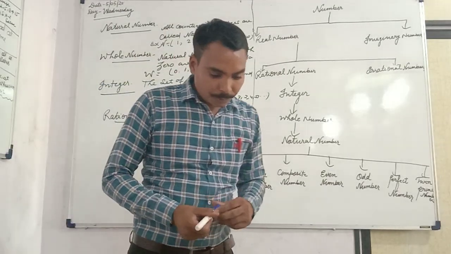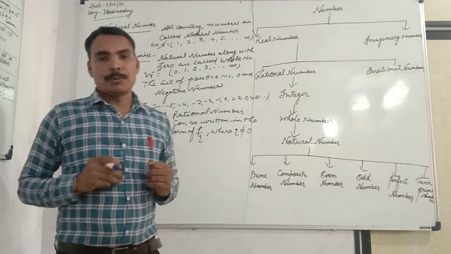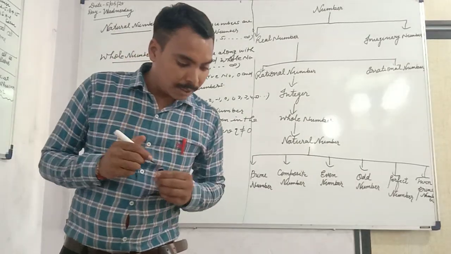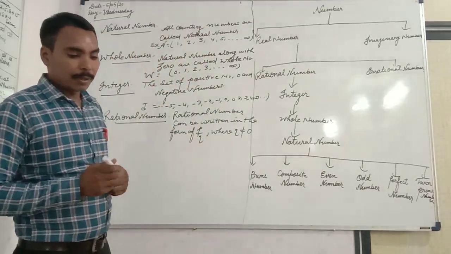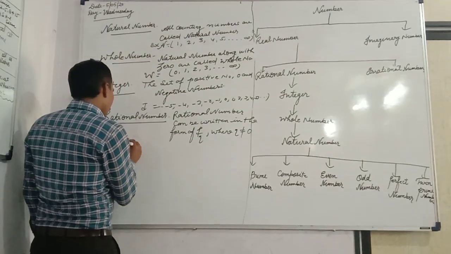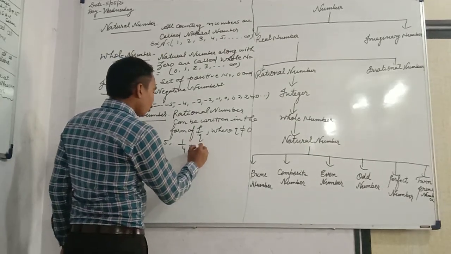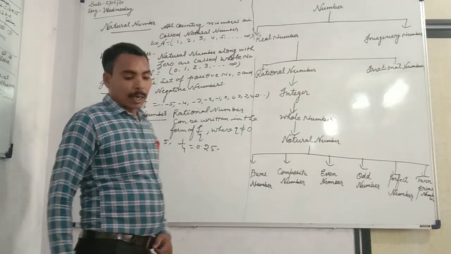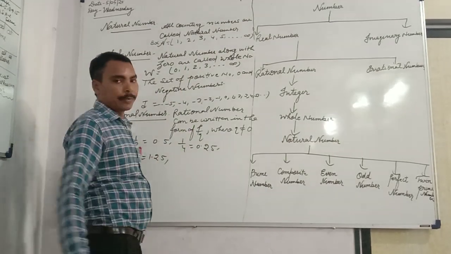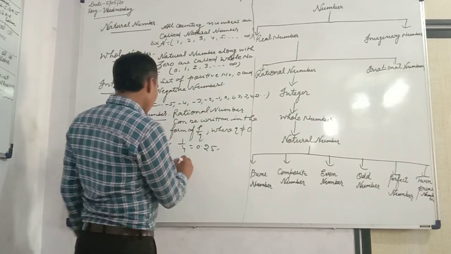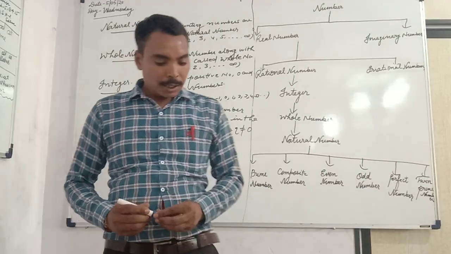Rational numbers can be divided into two parts. The first part is the terminating decimal fraction. Suppose, for example, 1 by 2 is equal to 0.5, 1 by 4 is equal to 0.25, 5 by 4 is equal to 1.25, and 3 by 2 is equal to 1.5.